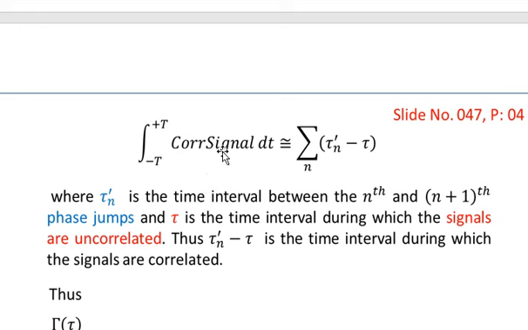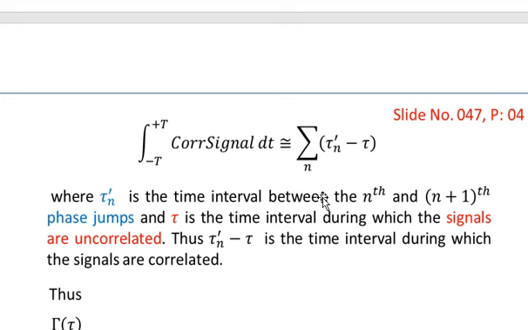Okay, now let's go back to this integral where we have assigned the value, that is the integral under correlated signal is equal to the summation over n, and the arguments are tau n prime minus tau, where tau n prime is the time interval between the nth and the n plus 1th phase jumps.